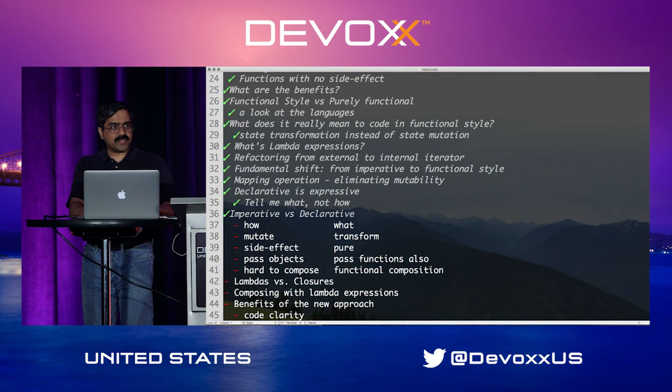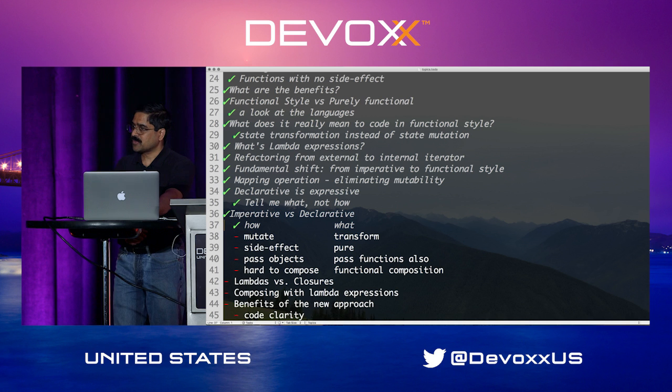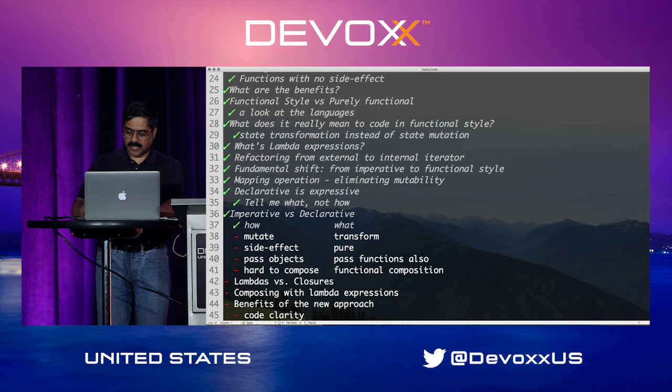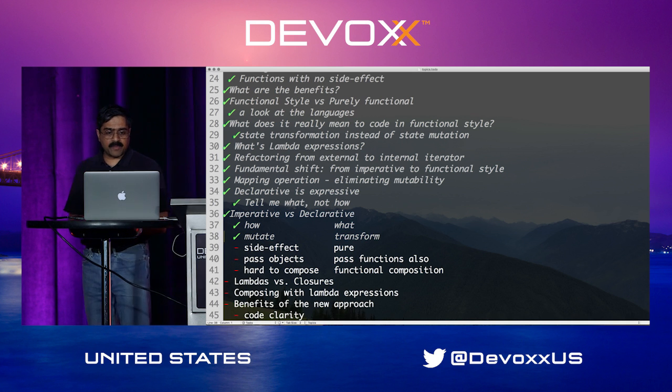So what are some of the differences? In the imperative style, you focus on how to do things, whereas in a declarative and functional style, you focus mostly on what to do. You encourage mutability in an imperative style.